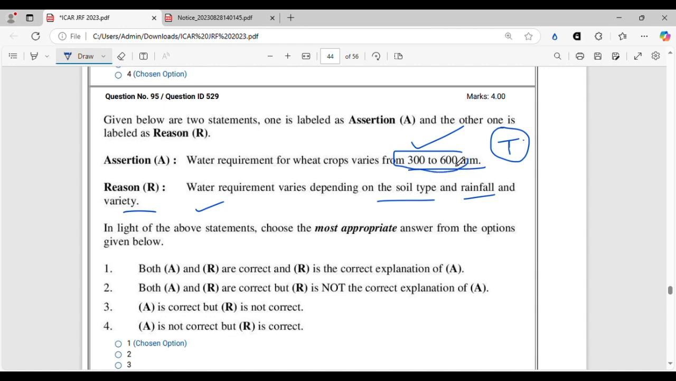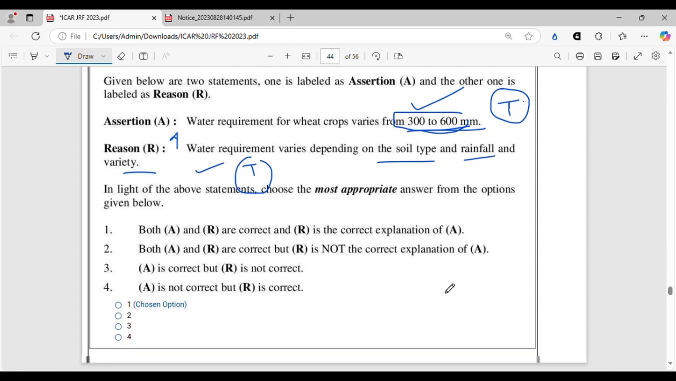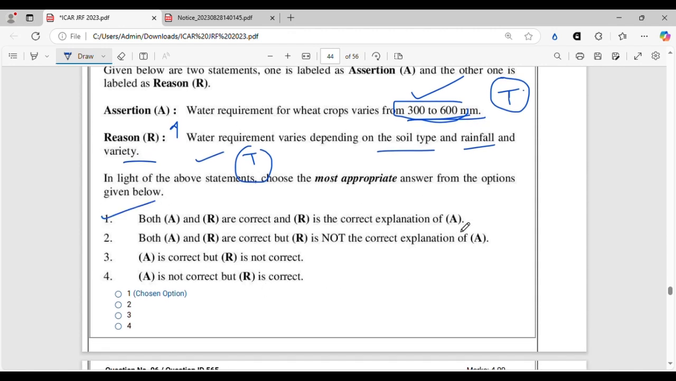There is a 300 millimeter gap in the range. So it will depend on the soil type. It will depend on the rainfall that is received in that particular area where the crop is grown, and also on the variety. Which variety requires how much water. All right, so the assertion is completely true, the reason is completely true, and the reason correctly explains why the assertion has such a huge range. So the correct answer to this question will be option 1. Option 1 is the correct answer. All right, let's move on.